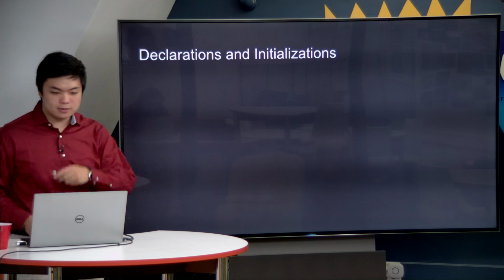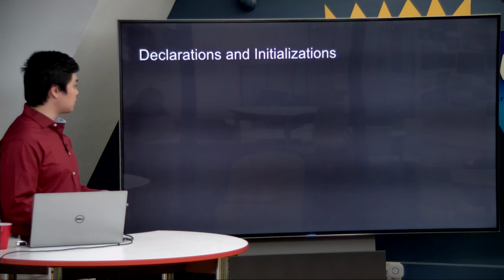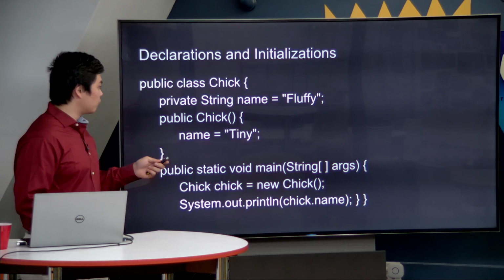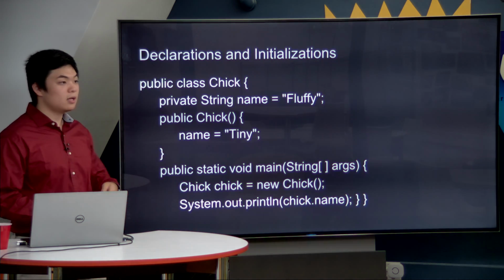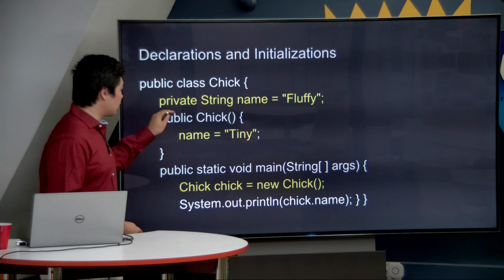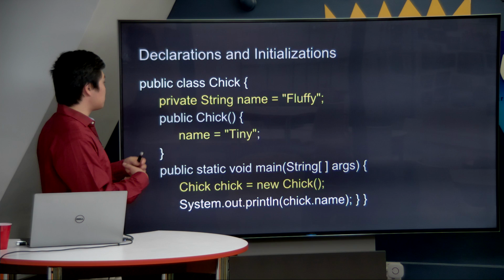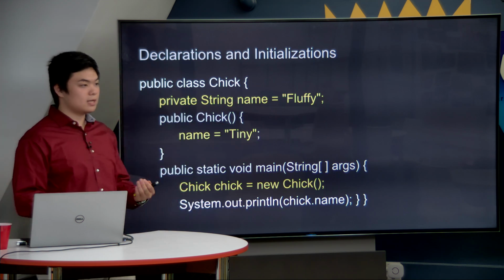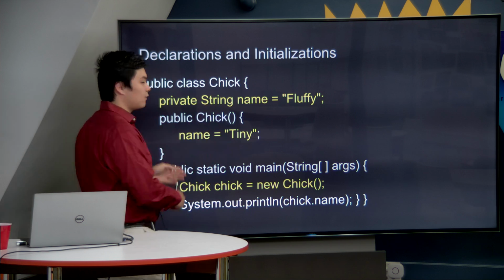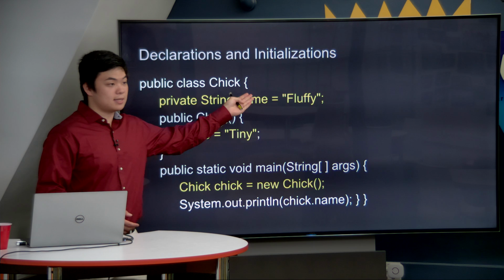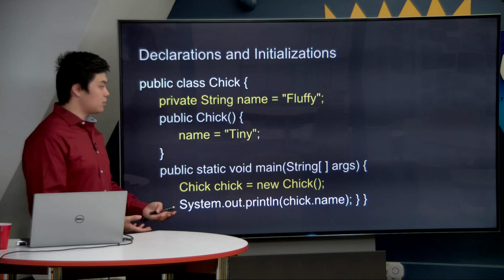All right. Now let's go ahead and talk about declarations and initializations. And here's where I want to make a specific reference to all of the objects and all of the changes and values that we've made in this program, highlighted in yellow. So at the very top, we have our first declaration of this object. The distinction between declaration and initialization is the declaration is the left-hand side of this equal sign. That is where we just say that this object exists. That is our declaration of the object.